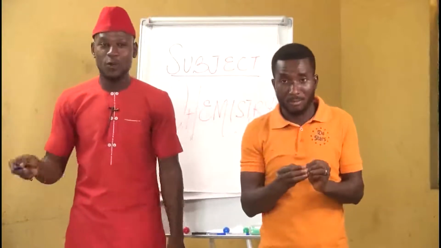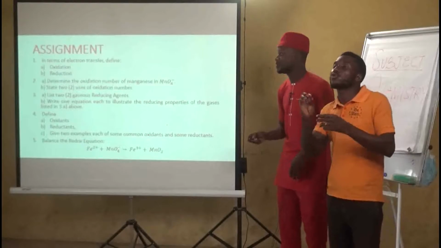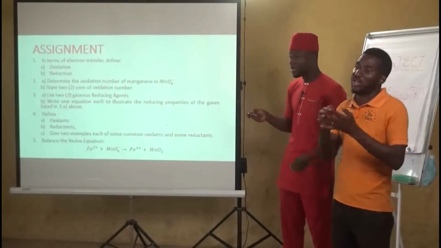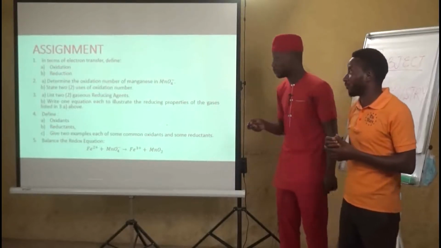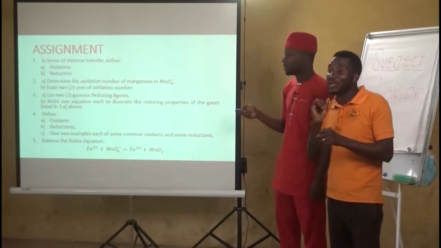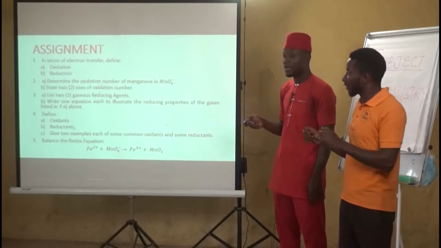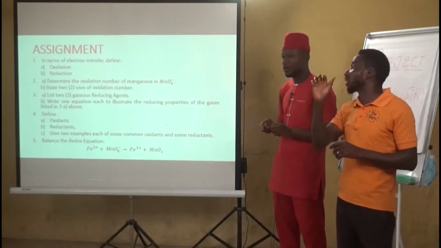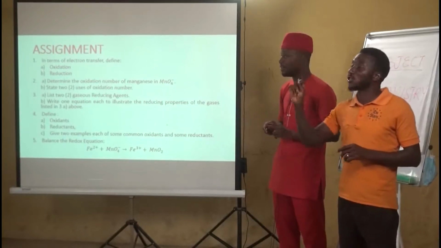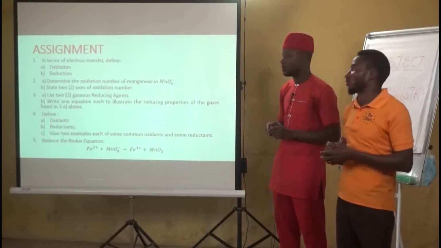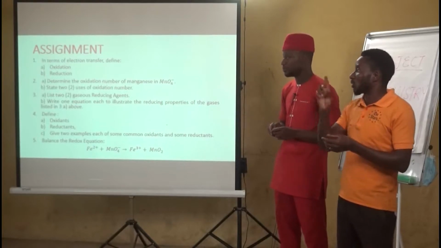Having said that, I will go to the assignment quickly because time is not on our side. Now, these are the assignments that you are expected to sit at home and do. Question 1. In terms of electron transfer, define A, oxidation, B, reduction. Question 2.